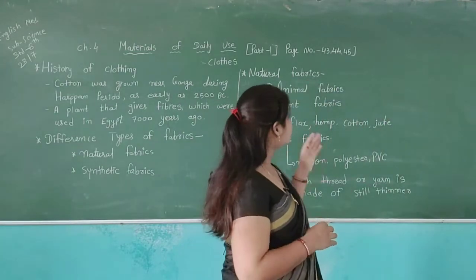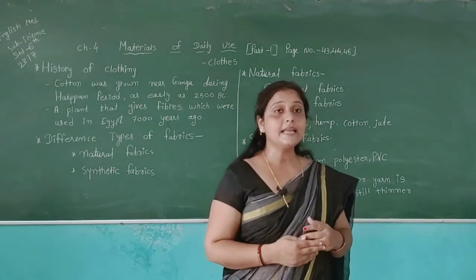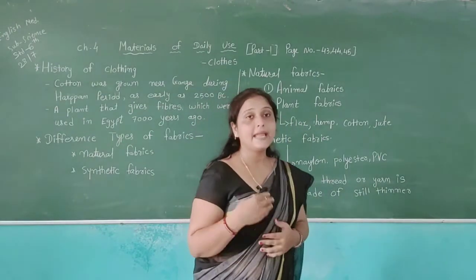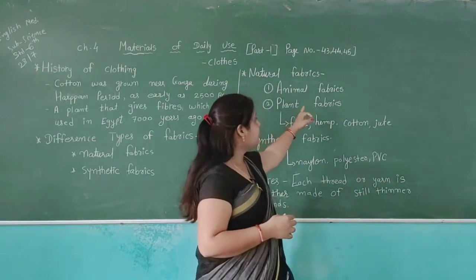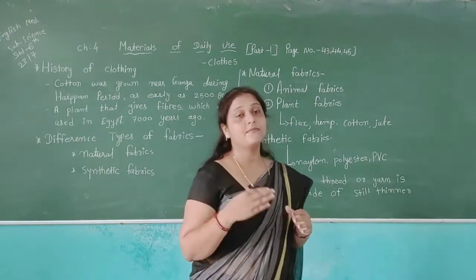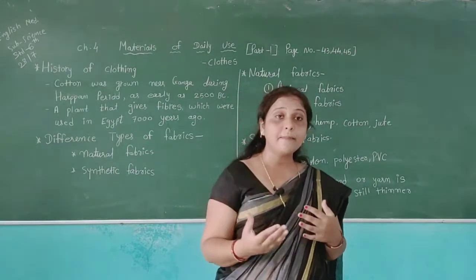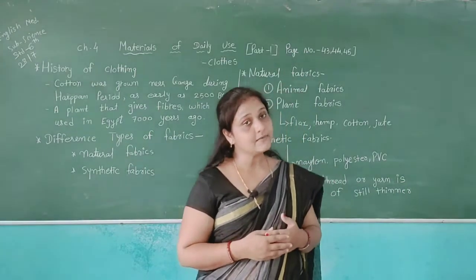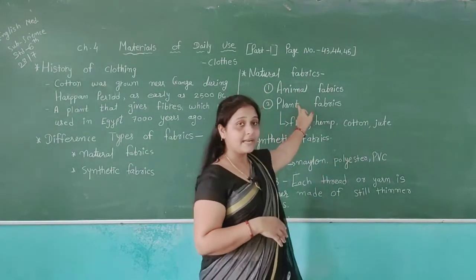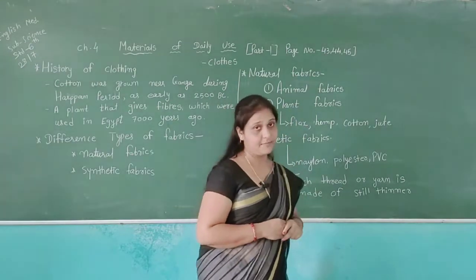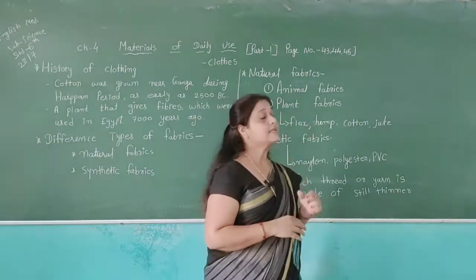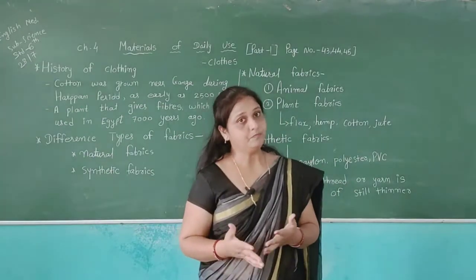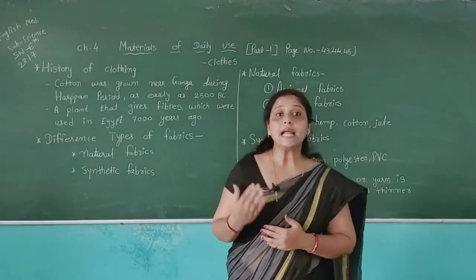Then we can see in natural fabrics we have two types, as I have said, animal fabrics and plant fabrics. We can get the fabrics from the natural things, and they are called the natural fabrics. For example, animal fabrics and plant fabrics. In animal fabrics, we can get fabric from the animal, so it is called the animal fabrics.